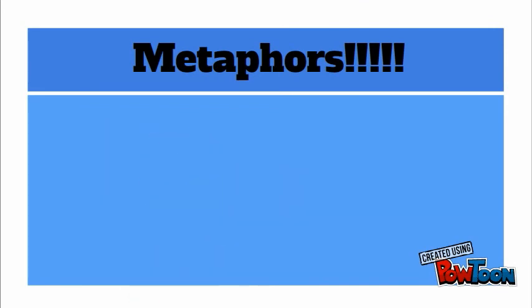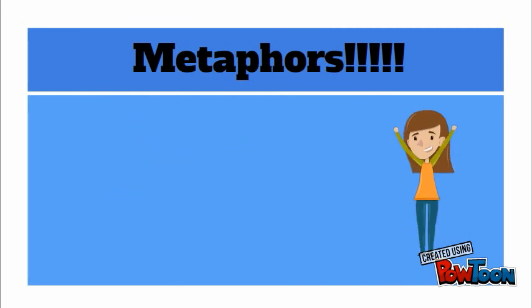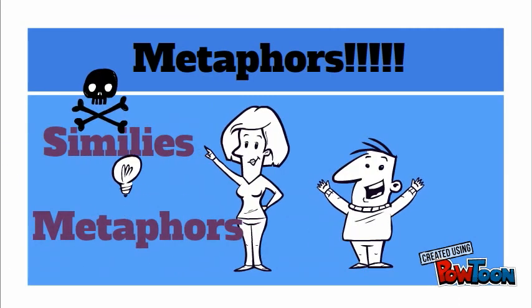One more example is from a song. She is my sunshine, my only sunshine. This means that she is bright and cheerful to the person singing, but not actually a sun. Metaphors are fun, but don't get them confused with similes.